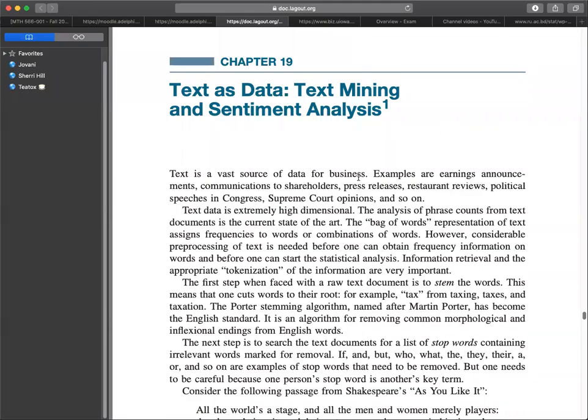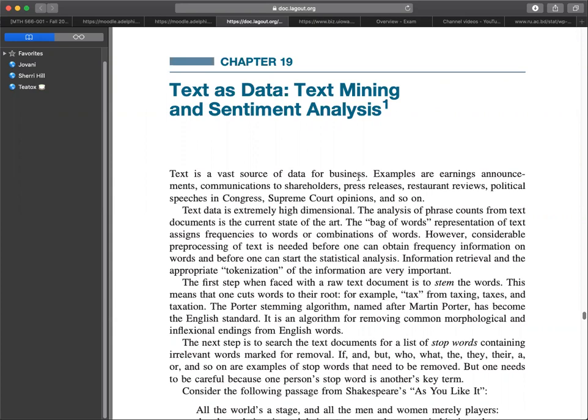Chapter 19, Text as Data, Text Mining, and Sentiment Analysis. Text is a vast source of data for business. Examples are earnings announcements, communications to shareholders, press releases, restaurant reviews, political speeches in Congress, Supreme Court opinions, and so on. Text data is extremely high-dimensional.